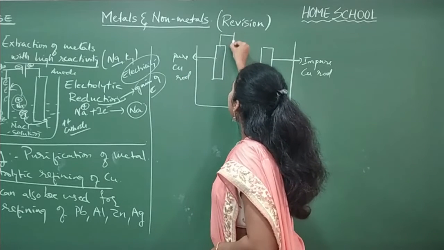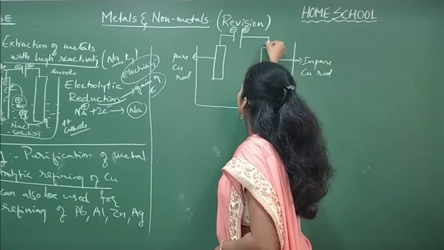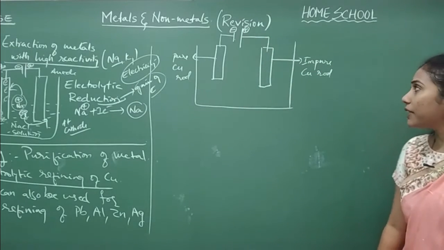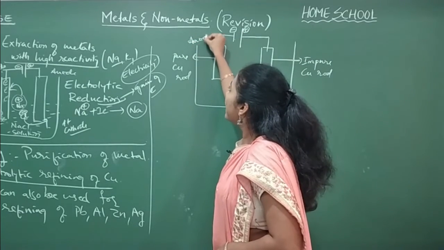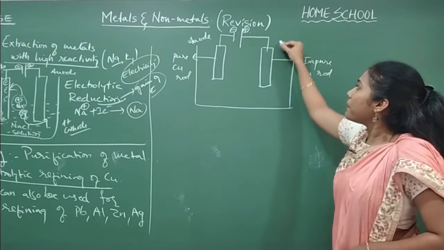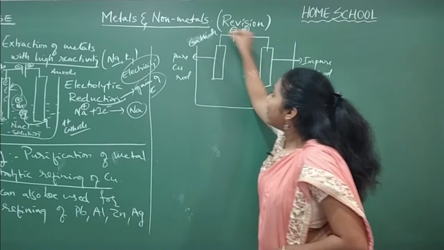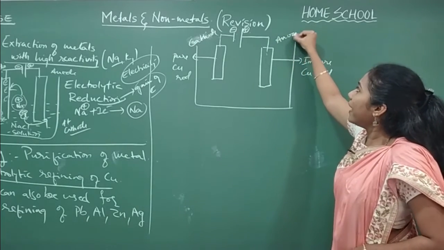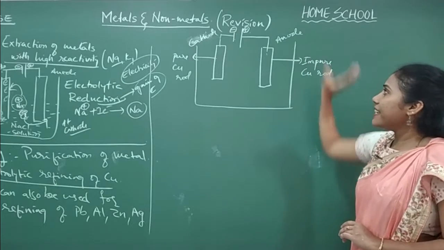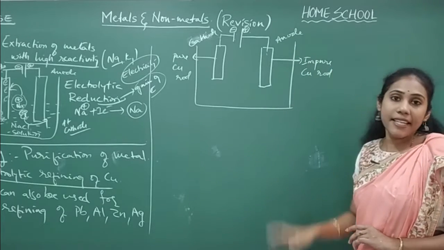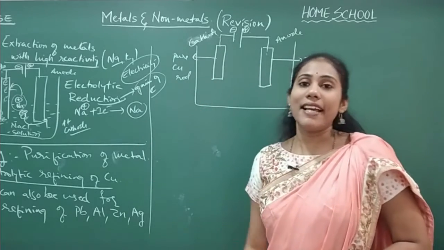The pure copper rod is connected to the negative terminal of the battery. The impure copper rod is connected to the positive terminal of the battery. The one which is connected to the negative terminal is called the cathode. The one which is connected to the positive terminal is called the anode. In the examination, they will ask you which one is taken as anode. Impure copper rod is taken as anode. And which rod is taken as cathode? Pure copper rod is taken as cathode.